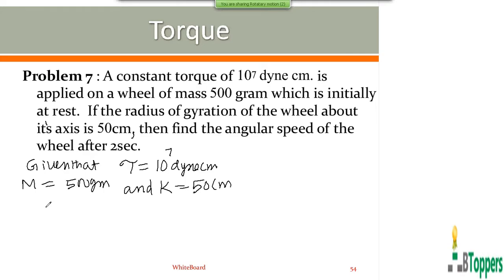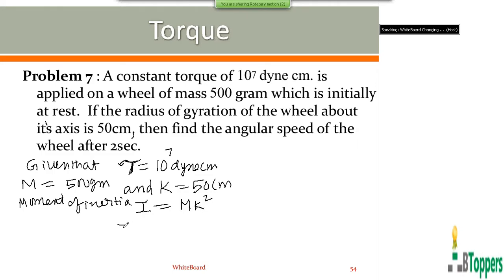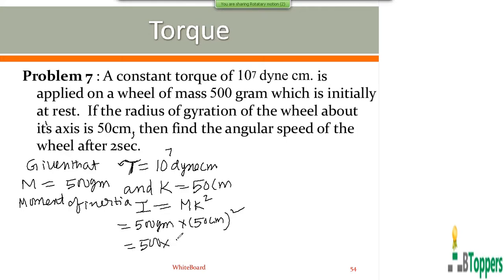To find the angular acceleration alpha by using Newton's second law for rotational motion, we first have to find the moment of inertia. If K is the radius of gyration of a rigid body about an axis, then the moment of inertia of the rigid body about that axis is given by I equals m k square. Here m is equal to 500 grams, k equals 50 centimeters. So you can simplify it.